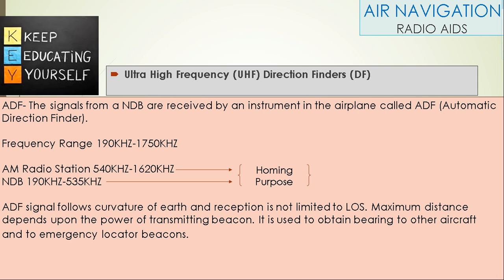ADF signals follow the curvature of Earth and reception is not limited to line of sight. Maximum distance depends upon the power of the transmitting beacon. It is used to obtain bearing to other aircraft and to emergency locator beacons.